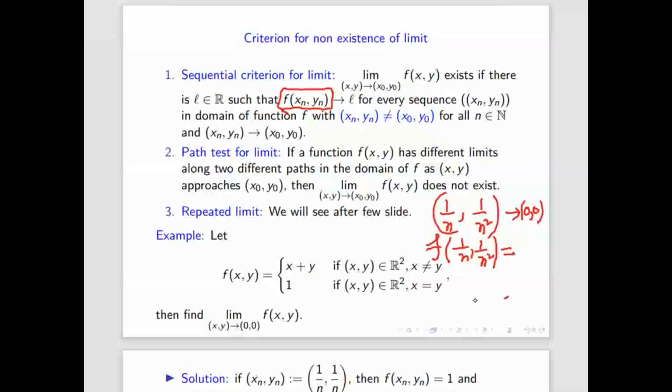Because 1 by n and 1 by n square are not equal, according to this definition the value is 1 by n plus 1 by n square, and it is going to 0 as n tends to infinity. This is 0, this is 0, so it is going to 0. This is not equal to 1. So that means this function doesn't have a limit at 0, 0. So this will work. For one sequence, no need to think, but for the other, whatever answer came from the first example, you have to think so that it will give a different answer. Is it okay? This is the sequential criterion.